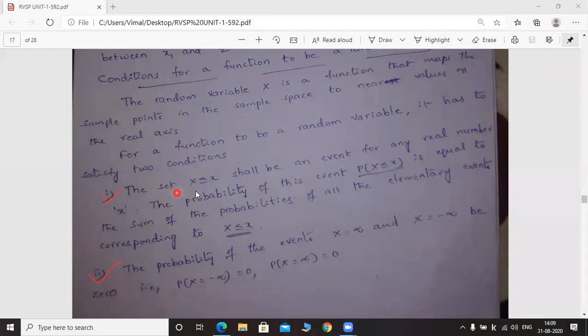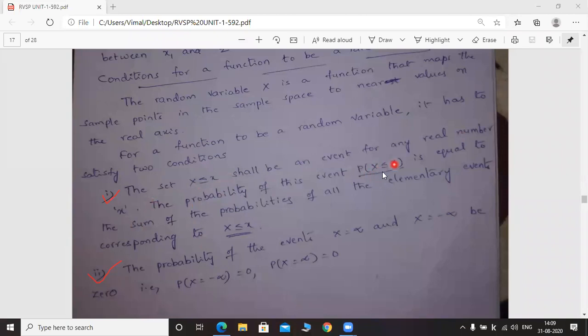The set capital X less than or equal to small x shall be an event for any real number small x. Here, once again read the sentence. The set capital X less than or equal to small x shall be an event for any real number small x. Here small x is a real number. Okay. Now what is the probability of this event?